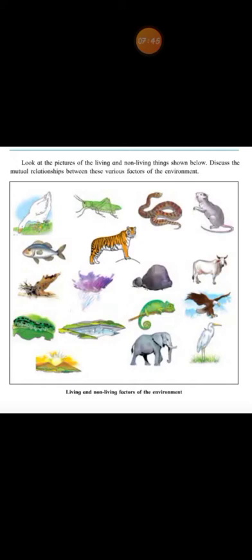Now children, elephants eat what? Grass. Yes, tiger eats animals, right? A snake eats rat, rat eats grasshopper, right children?